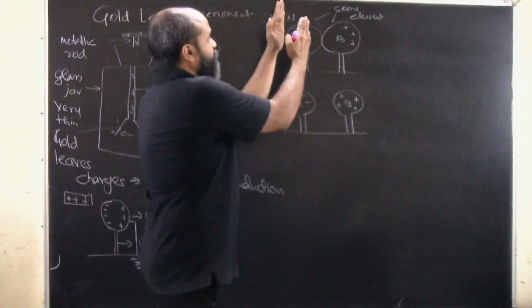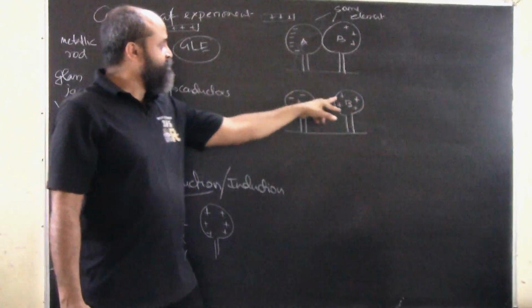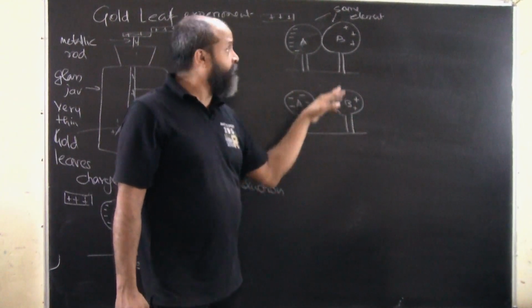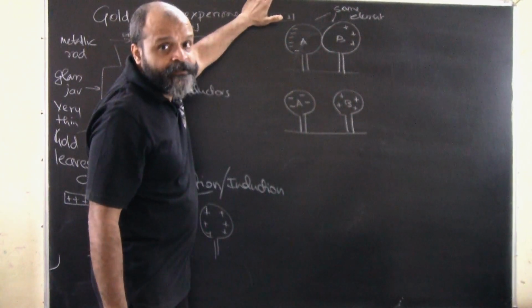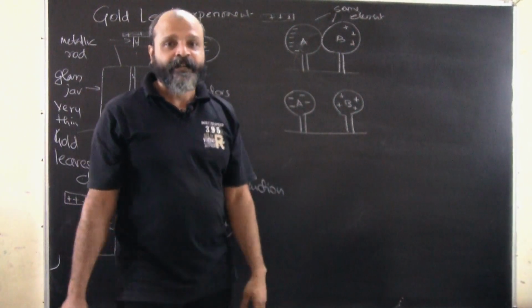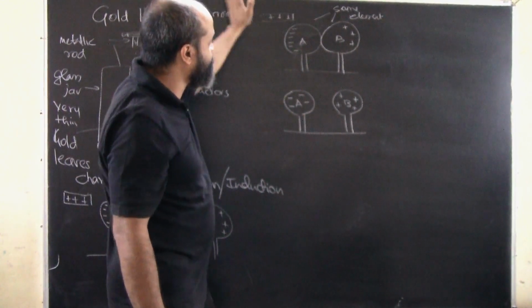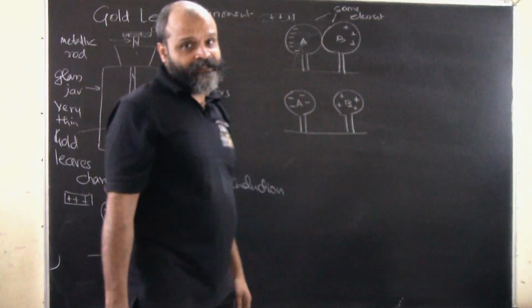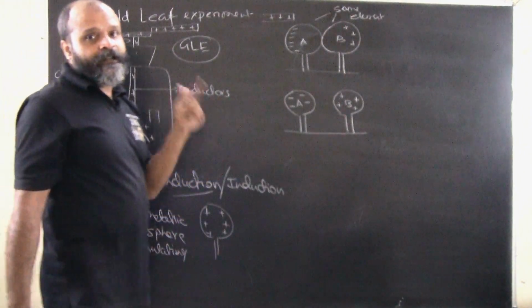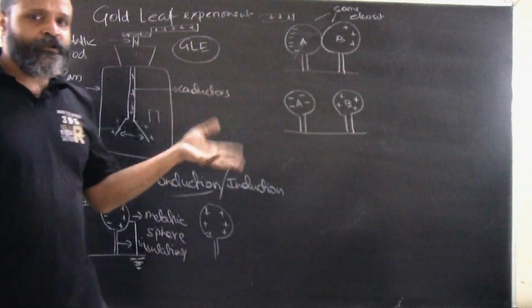The moment we remove and separate these, that has to be done very quickly. If you don't do it quickly, the charges will again redistribute and both the bodies will become neutral. So you have to remove the charged body and separate these two bodies simultaneously, because in metallic objects the charges redistribute very quickly, since these are conductors.